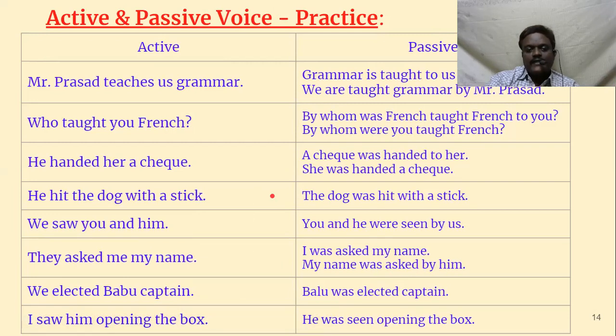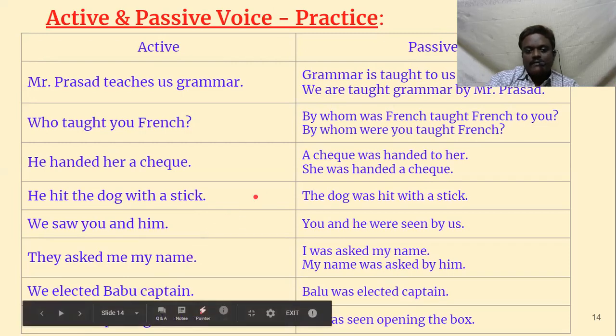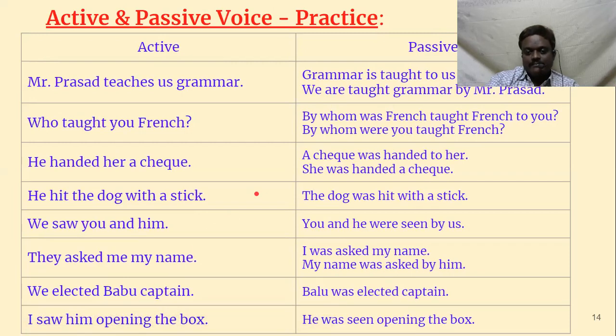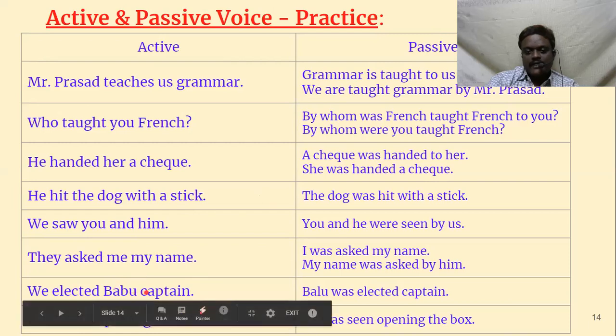Then, we elected Balu captain. So here once again, there is only one object. Captain is not an object. Balu was elected captain. We cannot say captain was elected, because captain is a complement. Captain is the subject complement.